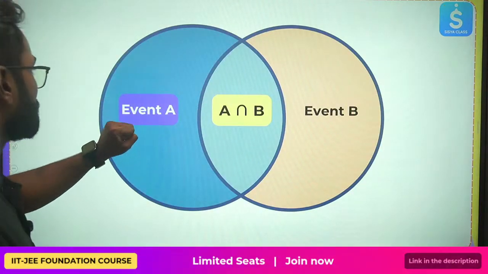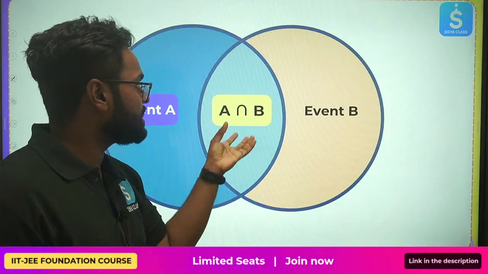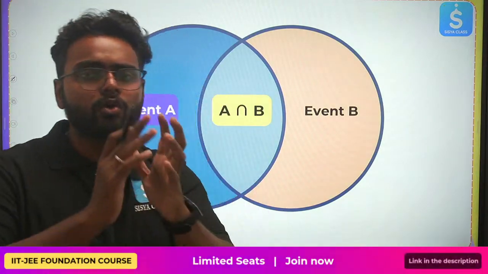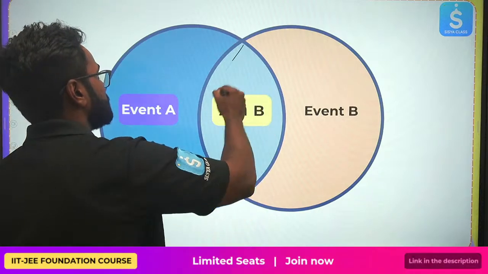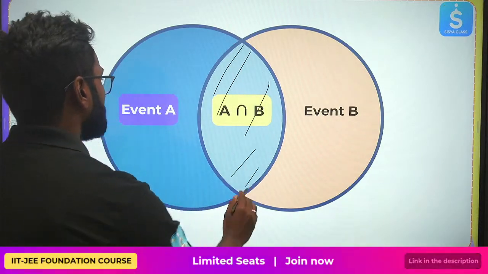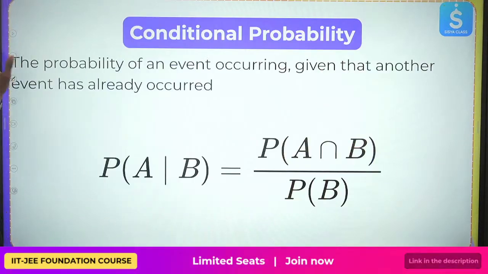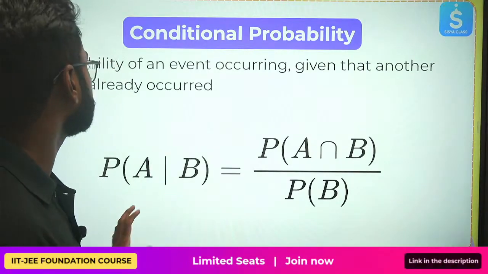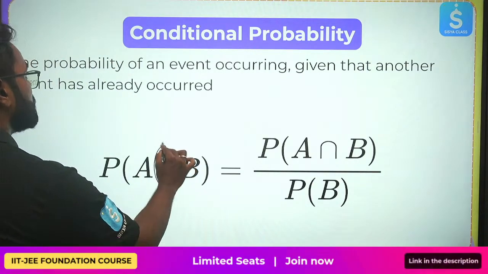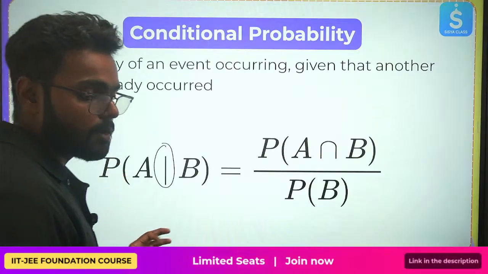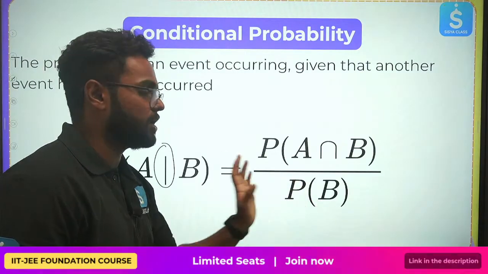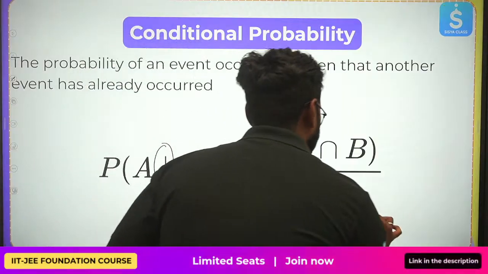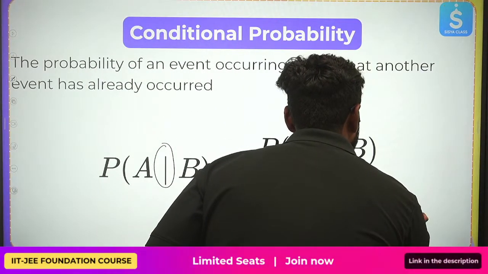I'll give you one more example, don't worry. Event A and event B, these are two different events. A intersection B is basically two events that have something in common. Now, coming to the formula: A given B is equal to P of A intersection B upon P of B. This is the change.